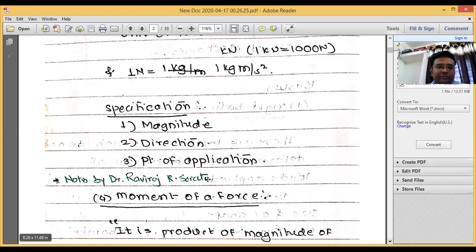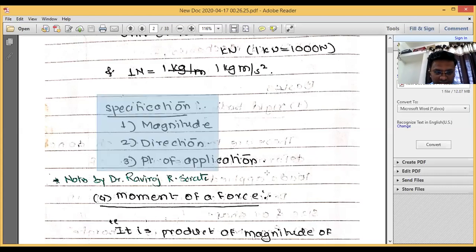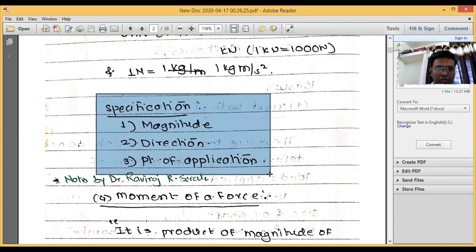Then specifications, how to define a force. If I ask you to define a force, many may say 10 kilonewton, 1000 Newton, 150 kilonewton, but this is not the correct way of specifying the force. While specifying the force, you should know its magnitude, its direction, and its point of application. If you know all those three very important things, then you can definitely say that the force is defined completely.